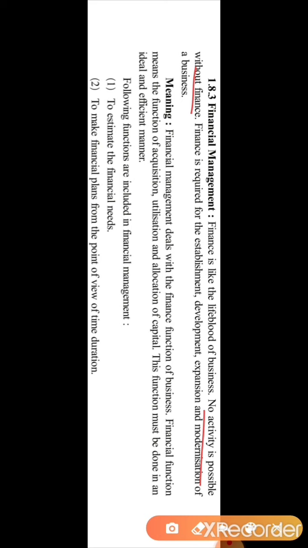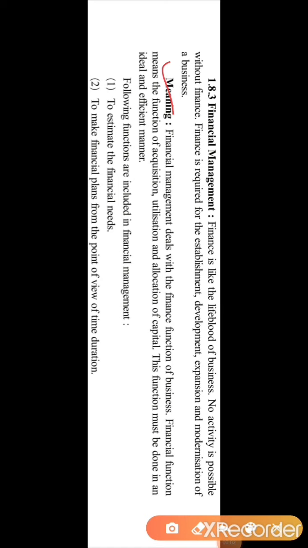Finance is required for the establishment, setting up, development, expansion and modernization of a business.